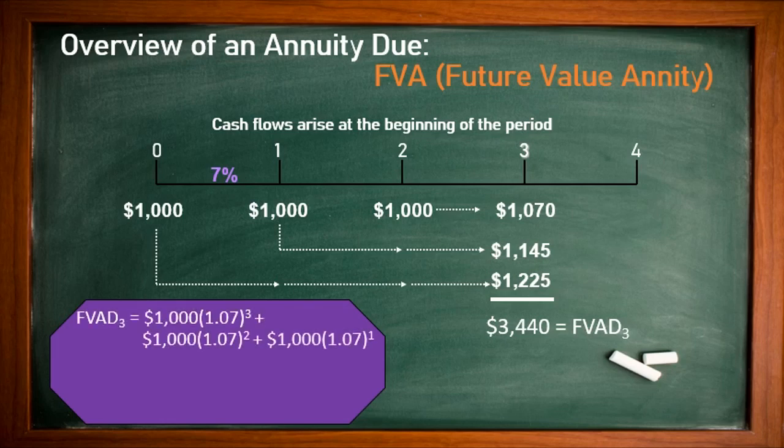We can go with the equation: future value of annuity due is equal to 1,000 times 1.07 to the power 3, because we have 3 times the opportunity to invest. Then plus $1,000 we receive after completion of the 2nd year, so 1.07 to the power 2, plus 1,000 times 1.07 to the power 1. So the total amount we receive is 1,225 plus 1,145 plus 1,070, which is equal to 3,440, as we calculated through the graphical representation.